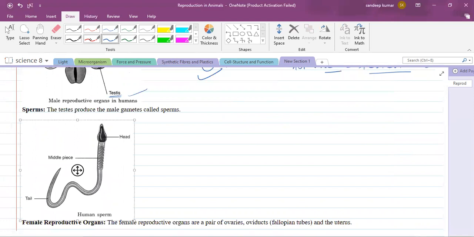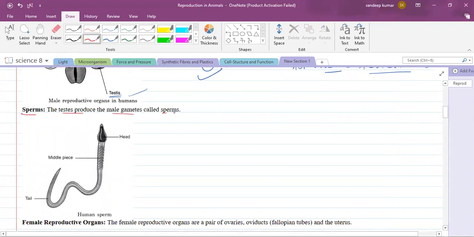Here you can see a diagram of a sperm. The testis produces the male gametes called sperm. This is actually a cell only, right? The human sperm has a head, a middle piece, and a tail. This is the diagram of a sperm. They may ask you to draw the diagram.